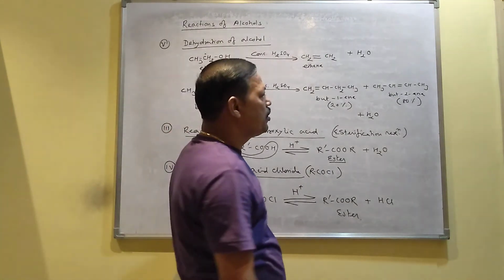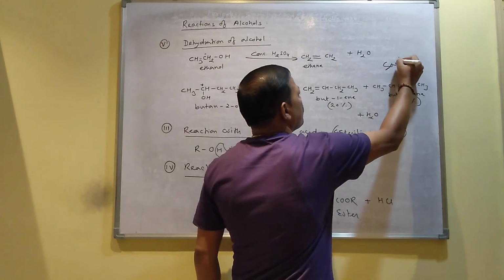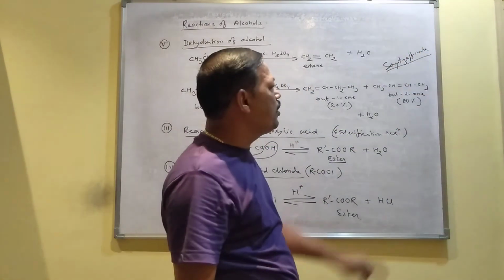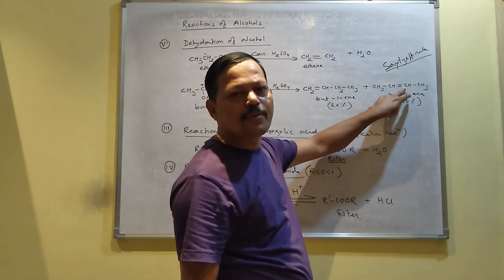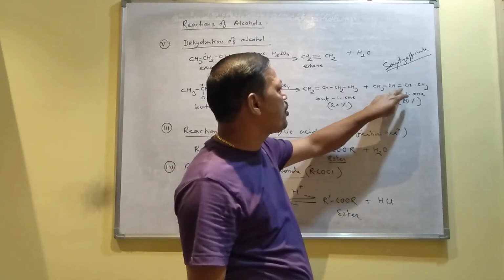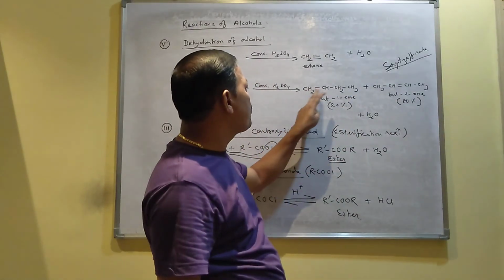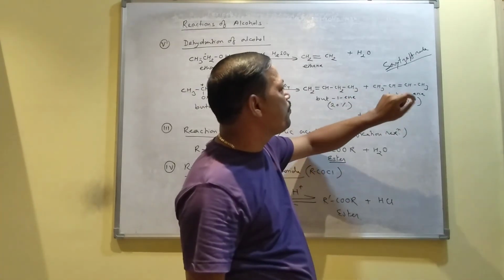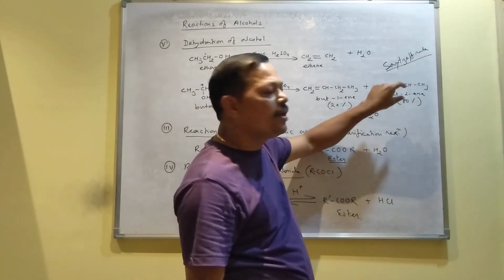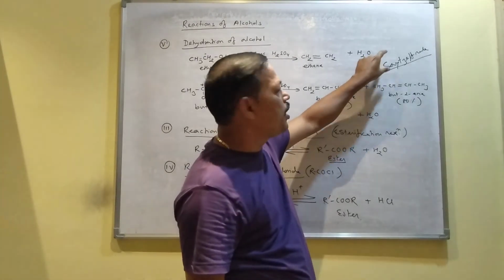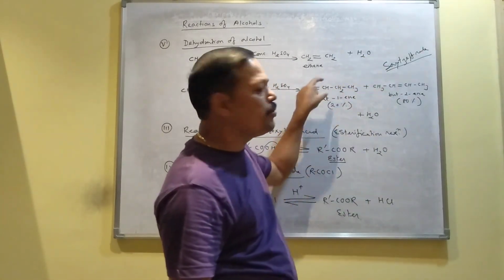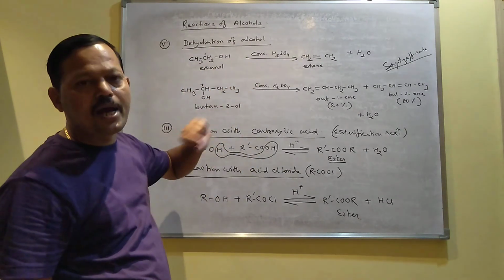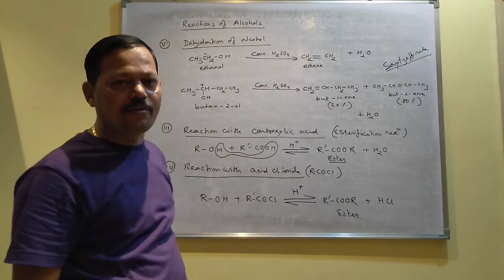According to Saytzeff rule. You know the Saytzeff rule? According to Saytzeff rule, those alkenes are said to be stable in which the double bonded carbon contains less number of hydrogen. Here the double bonded carbon contains 2 hydrogen, here the double bonded carbon contains 3 hydrogen. So since it contains less number of hydrogen on the double bonded carbon, but-2-ene is more stable according to Saytzeff rule, and that is why but-2-ene is the major product, but-1-ene is the minor product. So when alcohol undergoes dehydration, always it produces alkene. Thank you.